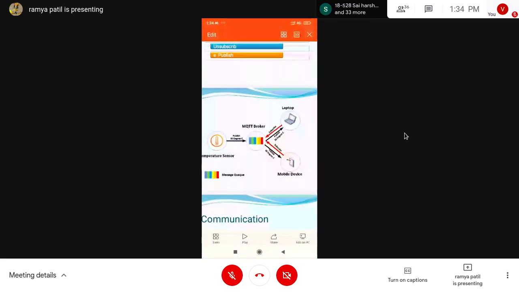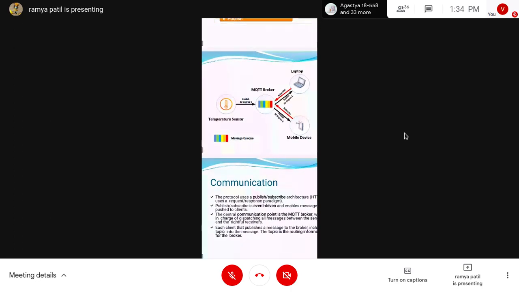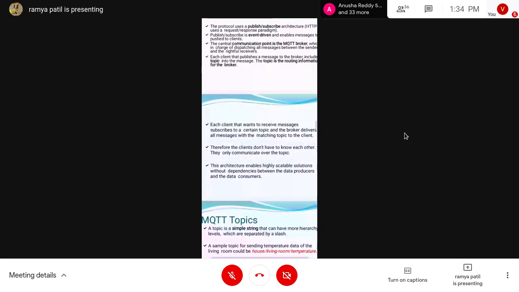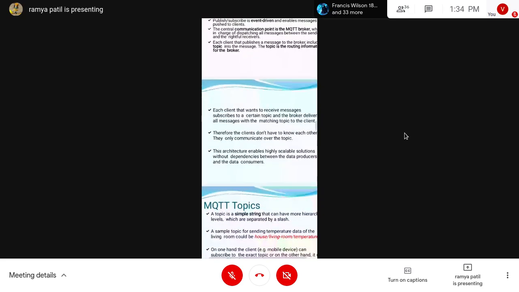Here the temperature sensor doesn't need information about the laptop. It just sends the data, that's it. They need not know each other. The laptop doesn't need to know from what kind of sensor it is getting the data, and the sensor doesn't need to know which client it is sending to. The temperature sensor's work is to sense the temperature, that's it. To whom it is going, they need not know. This architecture enables highly scalable solutions without dependencies between the data producers and the data consumers.